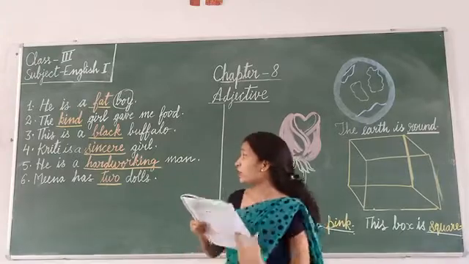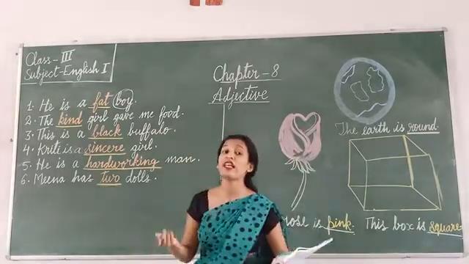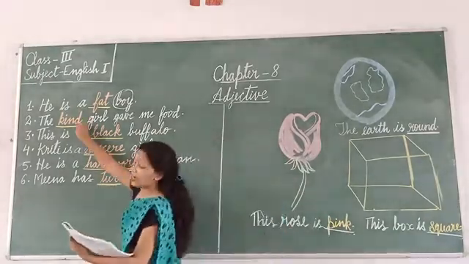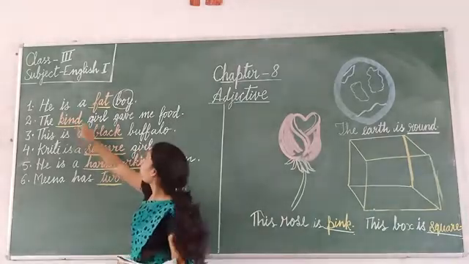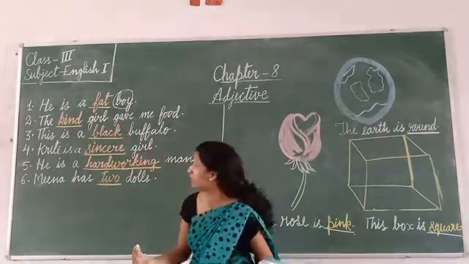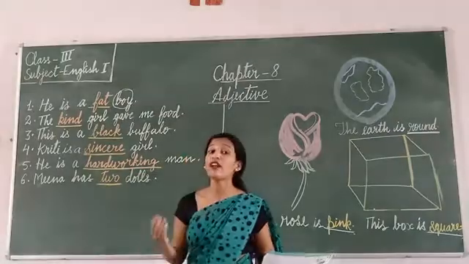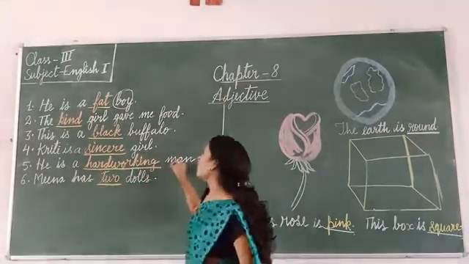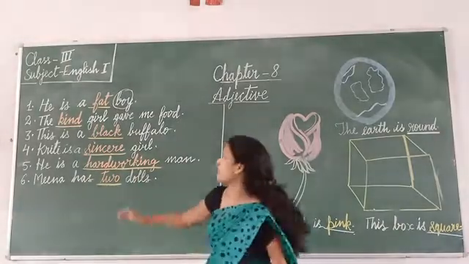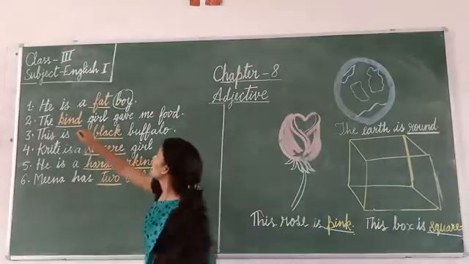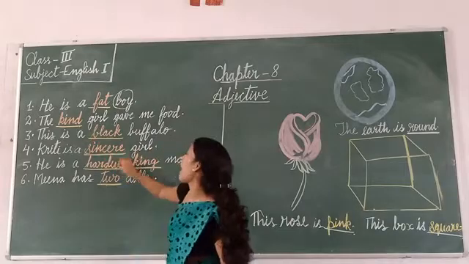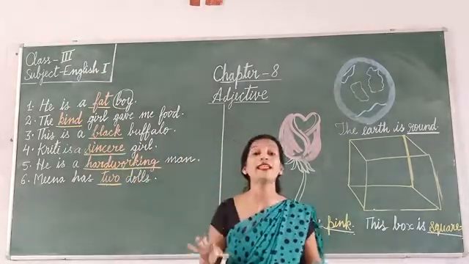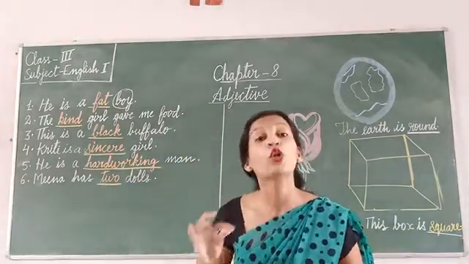Quality, you see. Which are the words which are telling the quality of a noun? Kind is telling the quality, like what kind of girl she is. She is a kind girl. Sincere, what kind of girl Kriti is? Kriti is a sincere girl. He is a hardworking man. What kind of a man he is? He is a hardworking man. So this kind, sincere and hardworking, all these three words are telling the quality.